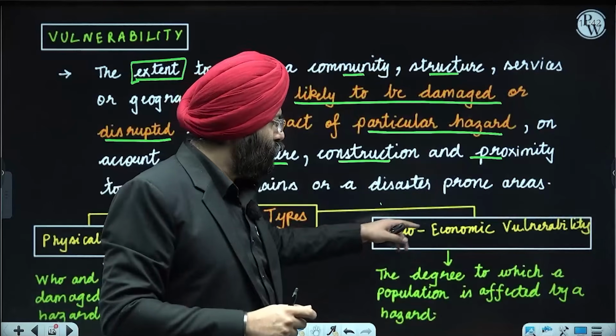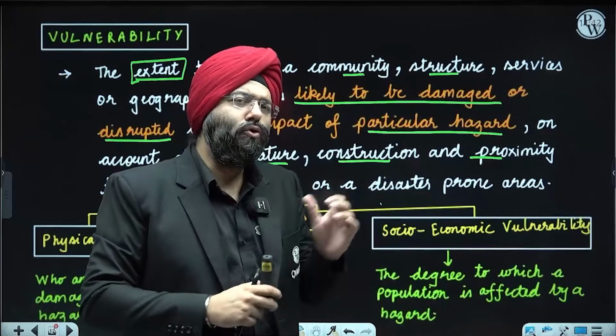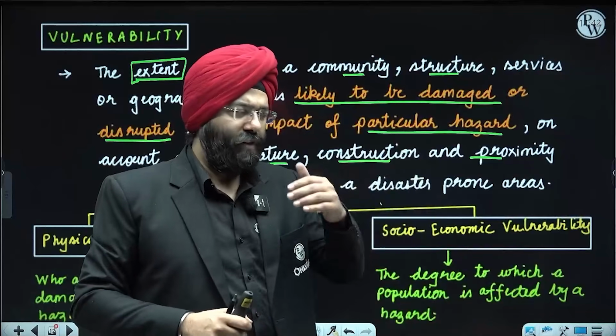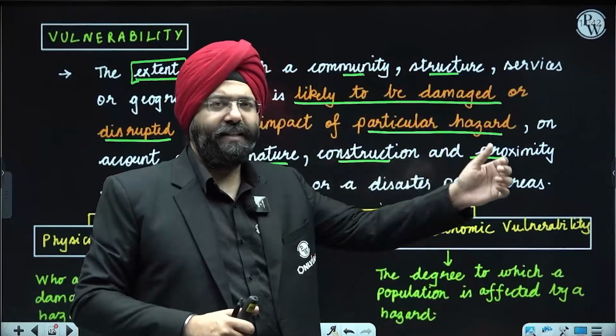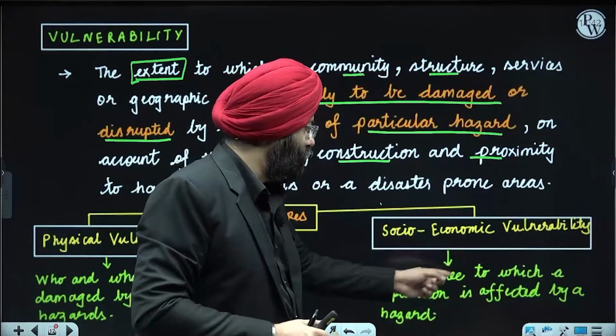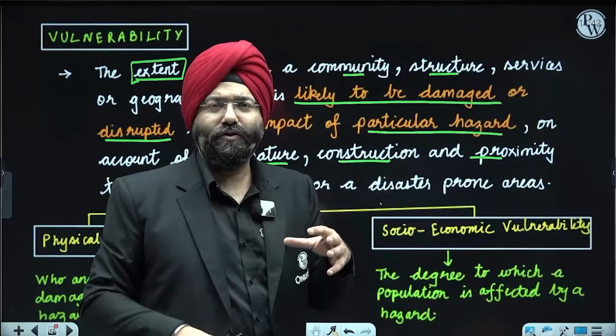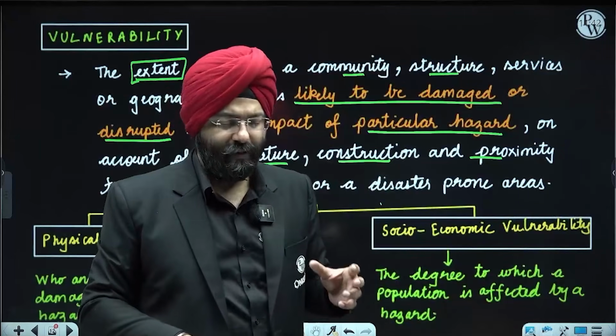When I talk about socio-economic aspects, it has got more to do with the human being, human life, monetary aspects, and all those things. The degree to which population might be affected, because all those things are related to the population aspect. Clear? Okay.